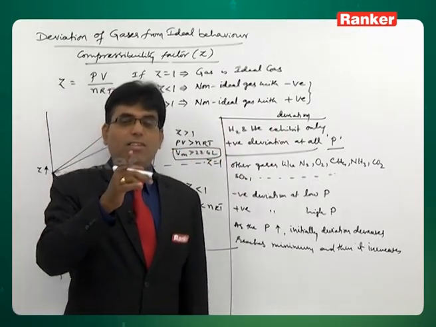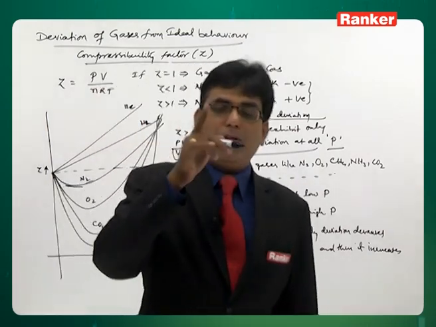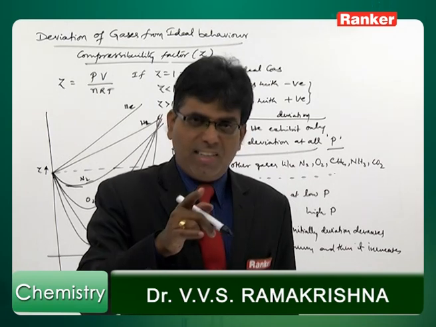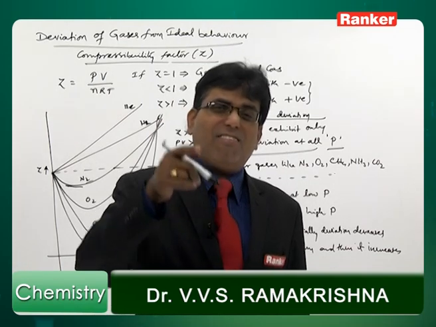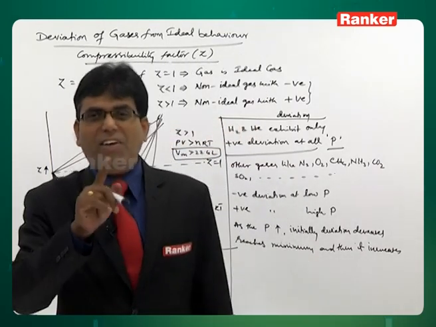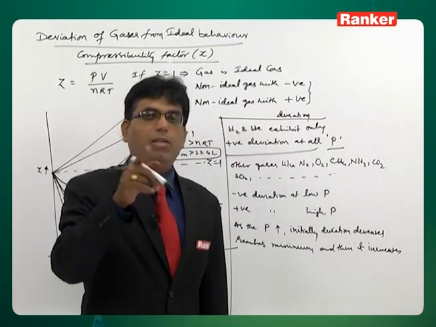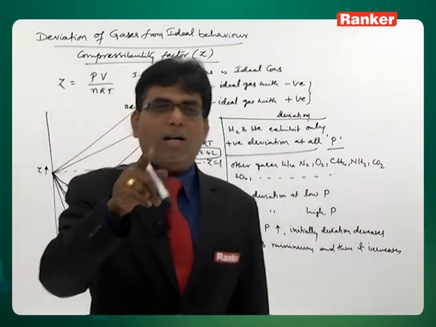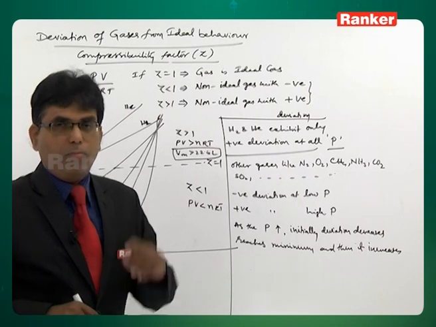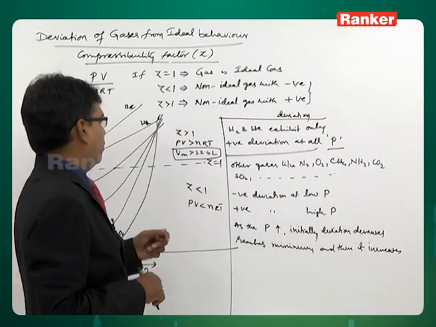For a gas exhibiting positive deviation, where Z is greater than 1, PV is greater than nRT, meaning the molar volume of the gas is greater than 22.4 liters.